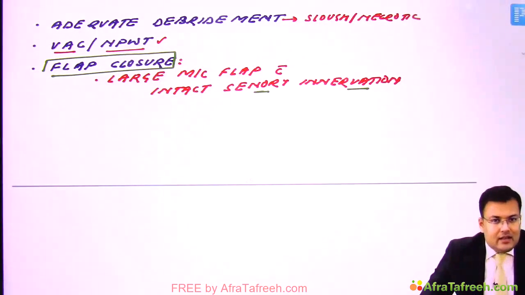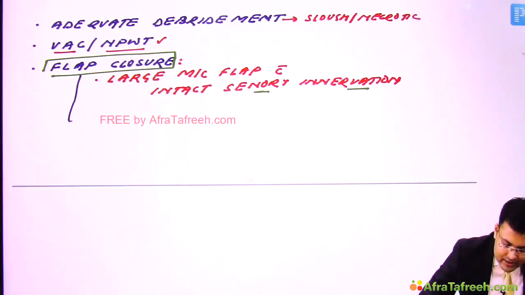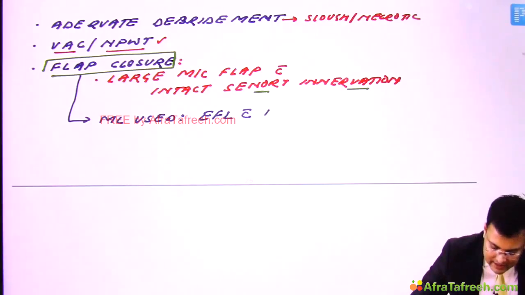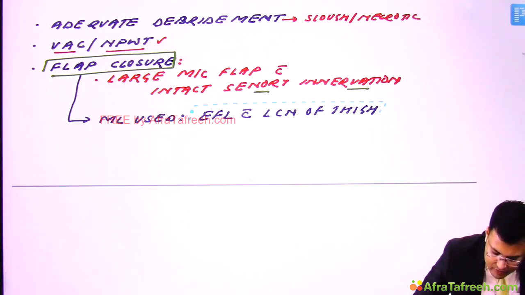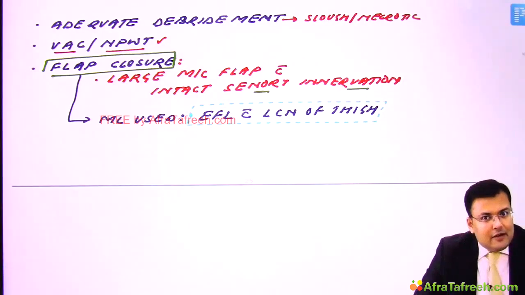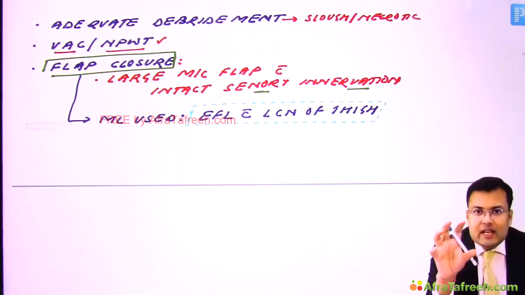Now the question is asked, what is the most commonly used flap in cases of pressure ulcer or pressure sore? And the most commonly used flap is the extensor fascia lata flap with which nerve? Lateral cutaneous nerve of thigh. You have to remember, because this is very, very important. The most commonly used flap is extensor fascia lata with lateral cutaneous nerve of thigh. So this is used to cover that defect.